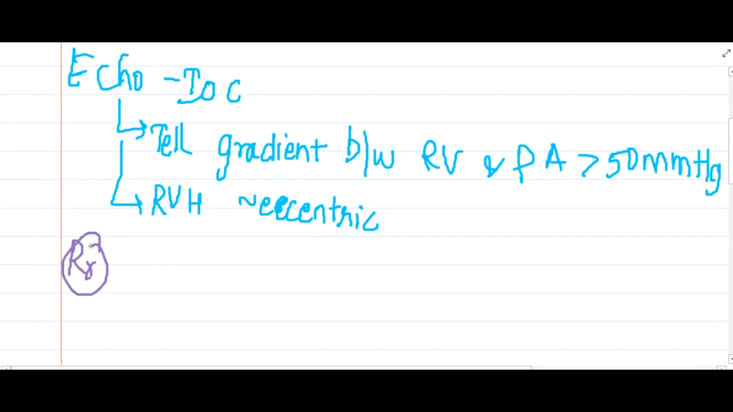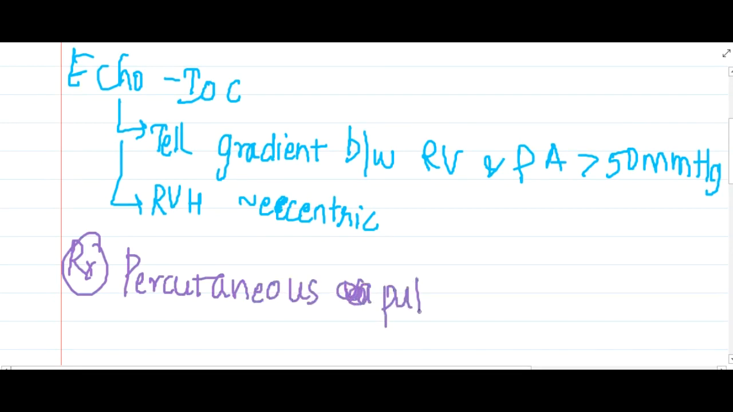Then what is the treatment? Percutaneous pulmonary valvotomy is done for treatment. So this is about pulmonary stenosis.